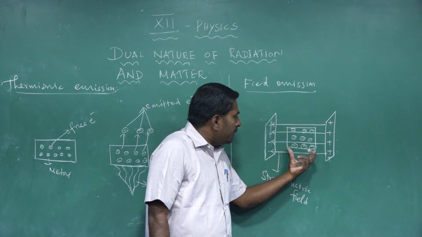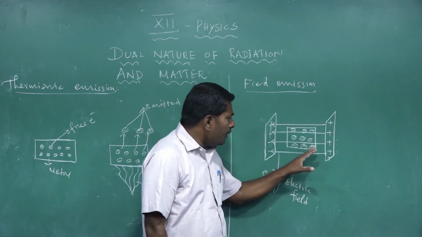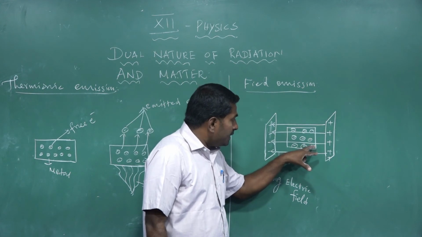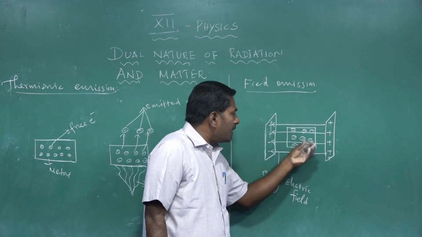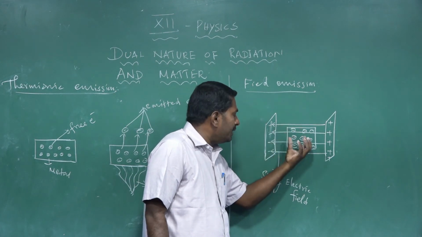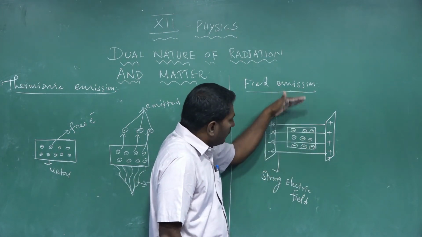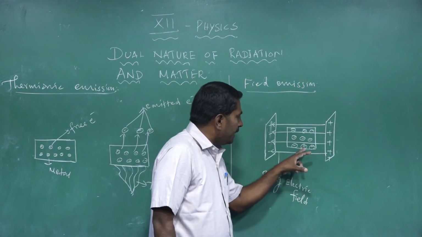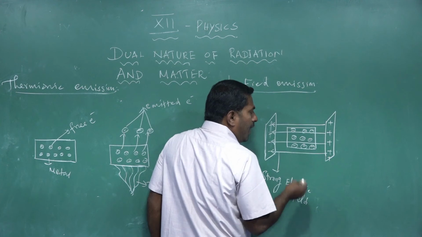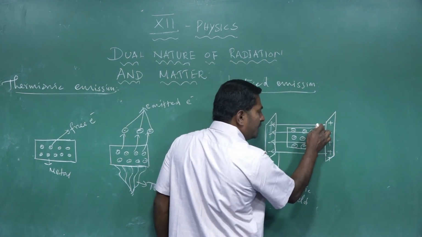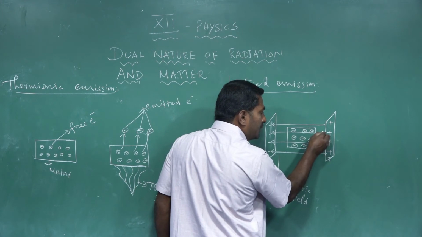That metal is subjected to a strong electric field produced by the parallel plates. Before the metal is subjected to the strong electric field, its large number of free electrons do not have sufficient energy to leave the surface of the metal. But after subjecting it to the strong electric field, each and every free electron acquires additional energy from the strong electric field.